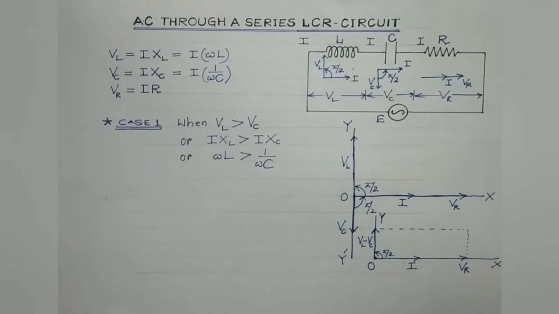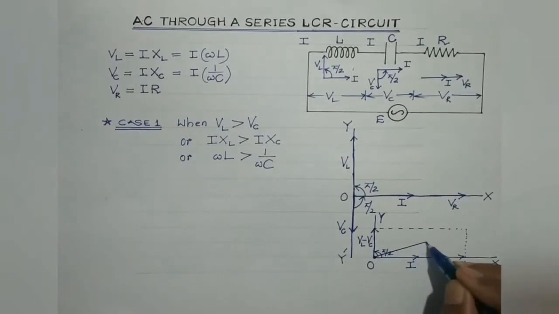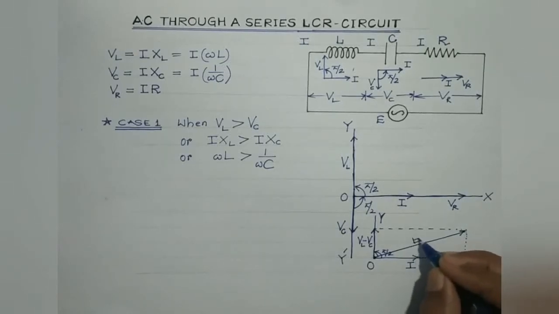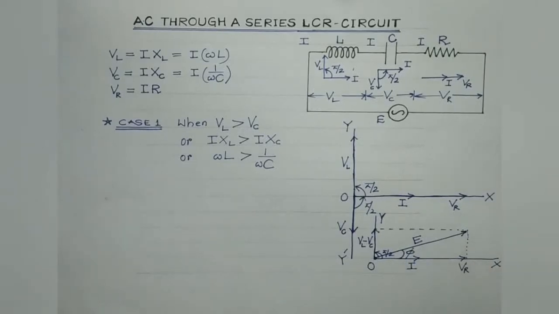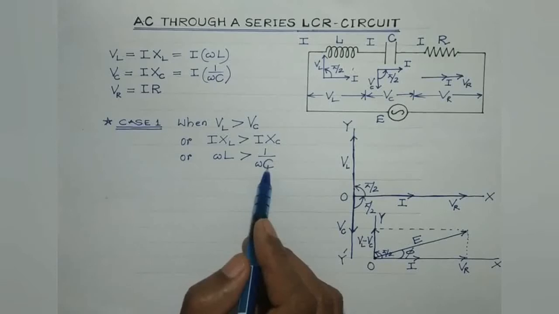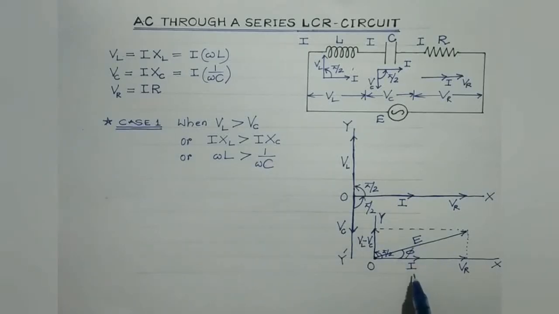Using the parallelogram law of vector addition, the resultant of VL minus VC and VR would be given by the diagonal of the parallelogram passing through the origin. So this is the resultant. So it's pretty clear that when VL is greater than VC, or XL is greater than XC, the EMF E leads the current I by a phase angle phi, right?